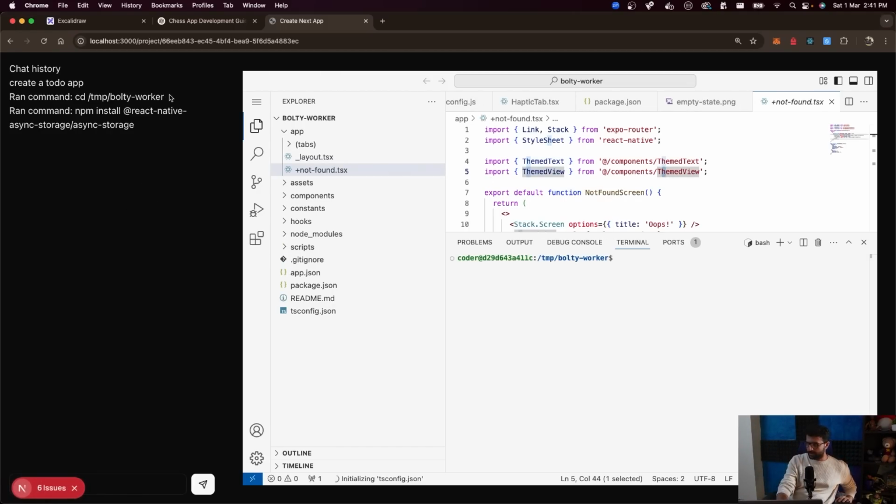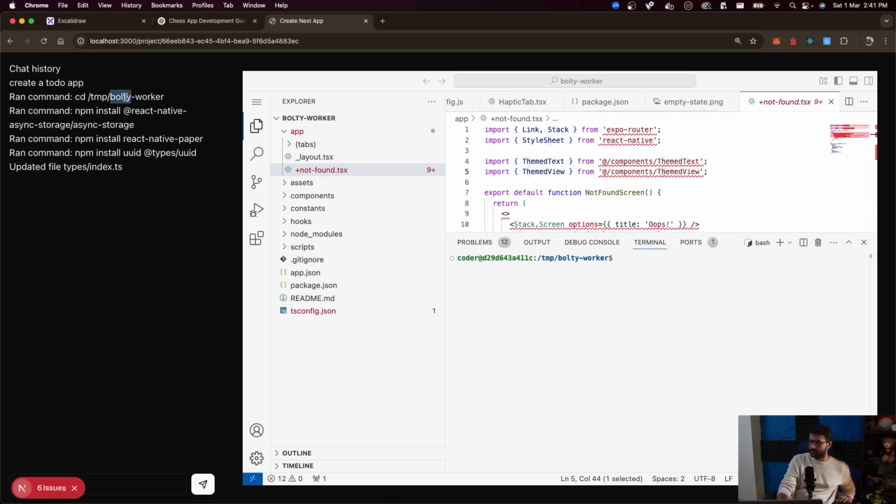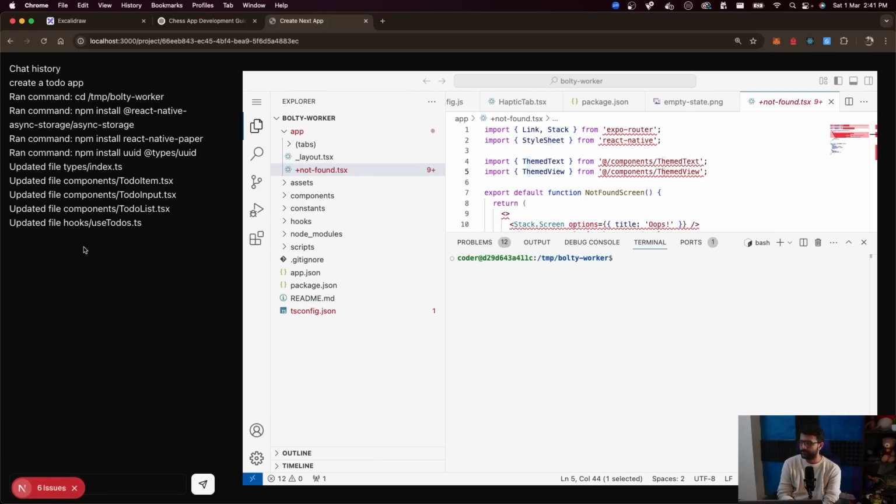See the command being run. That's beautiful. cd into this folder. Run npm install. Run npm install. Run npm install. Update a file. Update another file. Update another file. Beautiful. I like it. Update another file. Update hooks/use todos.ts. Updated file app/index.ts. app/layout.tsx. Ran npx expo start.